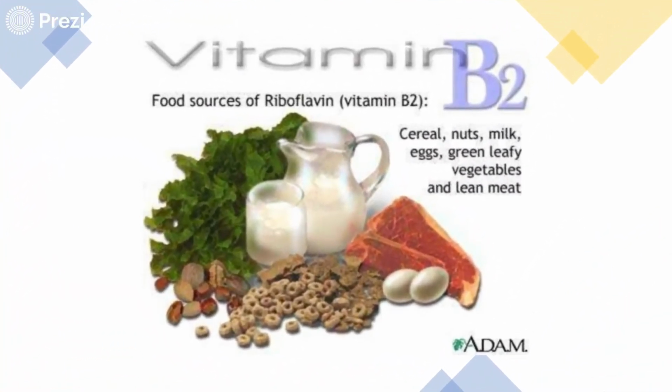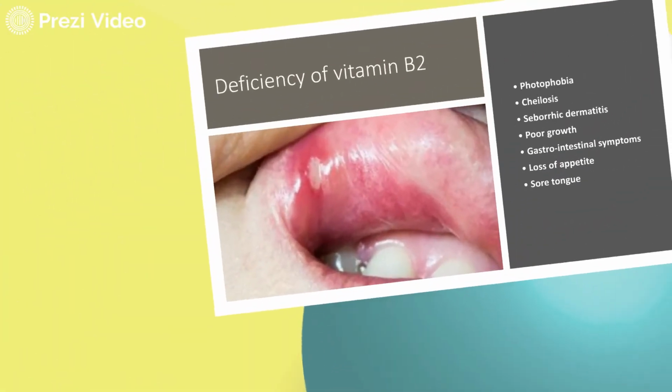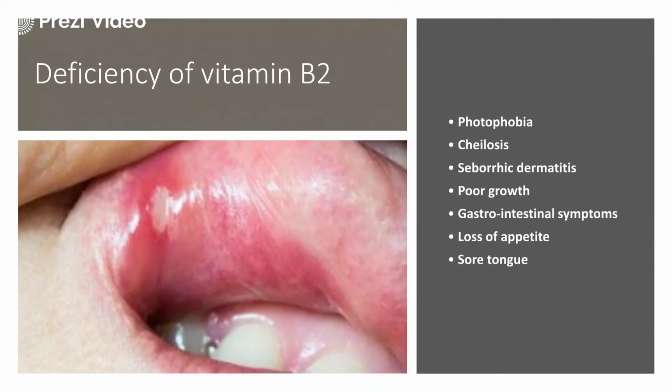Moving on to vitamin B2, known as riboflavin. These are the different food sources for riboflavin. Talking about the deficiency, it is responsible for causing photophobia, cheilosis, seborrheic dermatitis, poor growth, gastrointestinal symptoms, loss of appetite, and sore tongue.